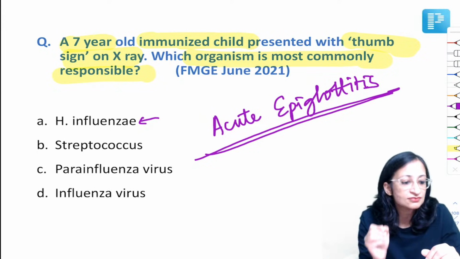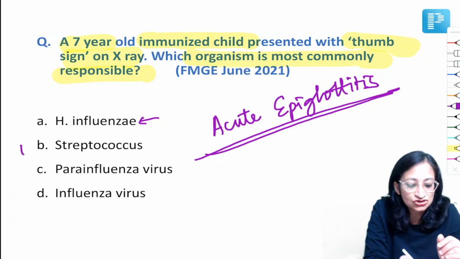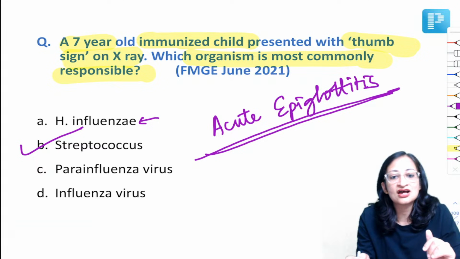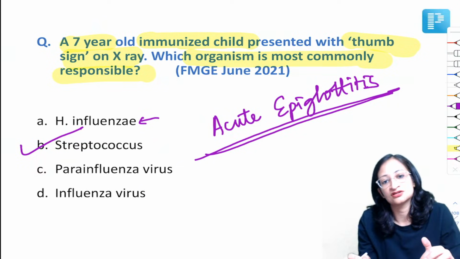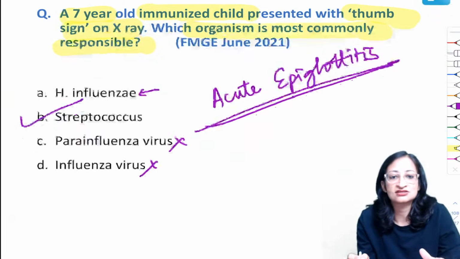The commonest organism now is, lovely poison is right, Stalin also, so it is Streptococcus. Okay. Streptococcus. So H. influenzae is not the correct answer. Now in vaccinated populations, Streptococcus is the best answer. Okay, parainfluenza virus we know is the cause for croup and influenza virus is not the answer here.